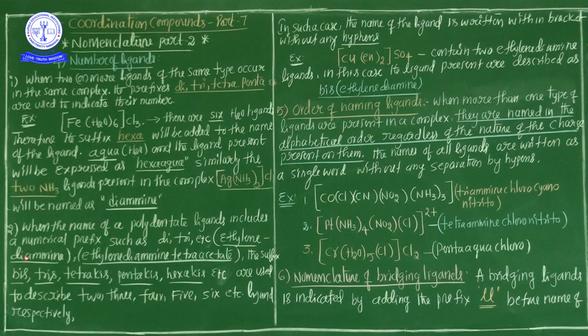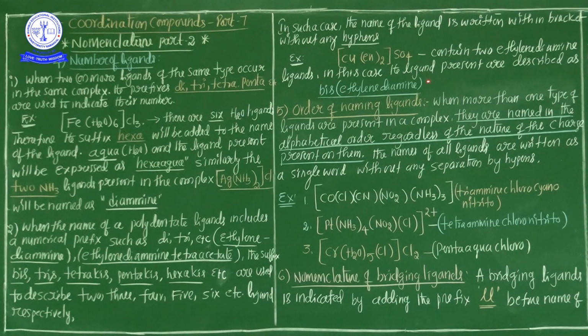Those ligands themselves consist of di and tetra. So if the polydentate ligand itself consists of prefixes such as di, tri, etc., the terms bis, tris, tetrakis, pentakis, hexakis are used to describe 2, 3, 4, 5, 6, etc. That means the number of ligands is represented by bis, tris, tetrakis, pentakis, etc.